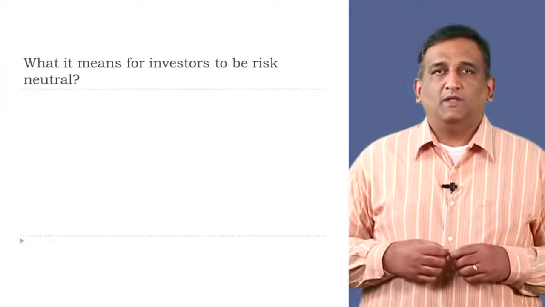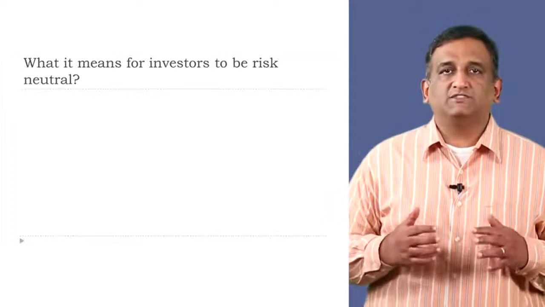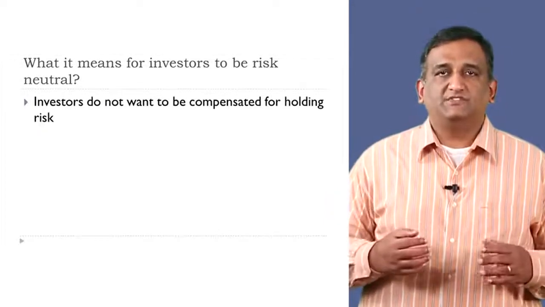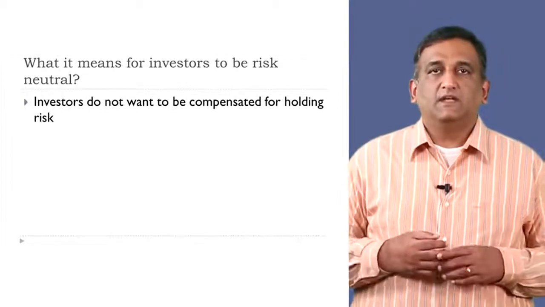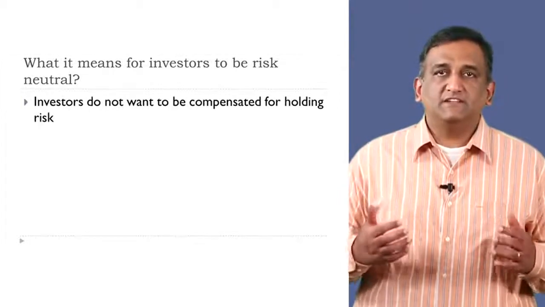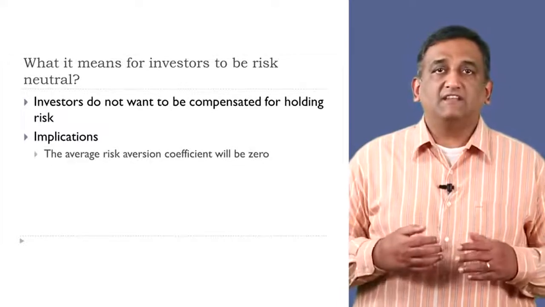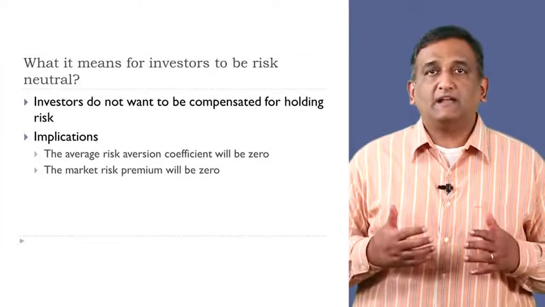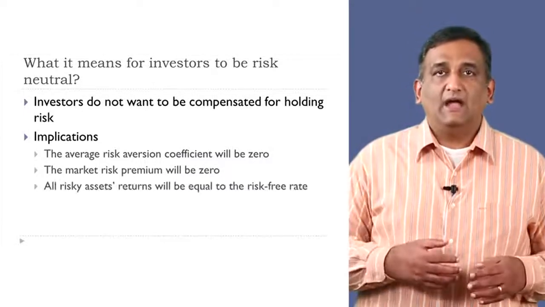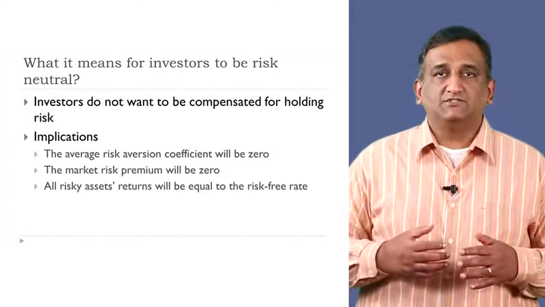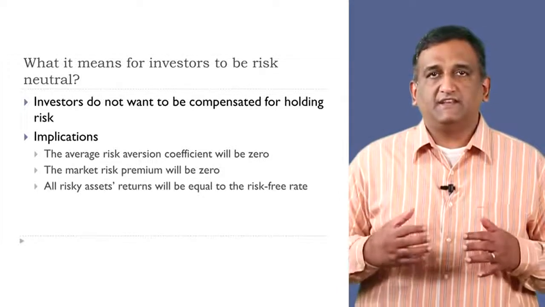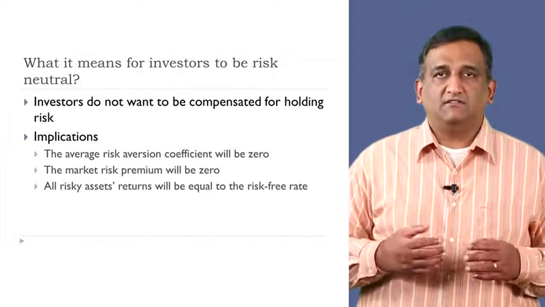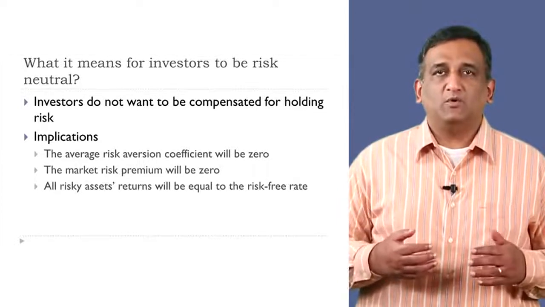Do you remember what it means for investors to be risk neutral? It means that investors do not want to be compensated for holding risk. If we assume that all investors are risk neutral, then the average risk aversion coefficient will be 0. In such a case, the market risk premium will be 0 and all risky assets' returns will be equal to the risk-free rate. In the real world, most investors are risk averse, and so the market risk premium will not be 0.